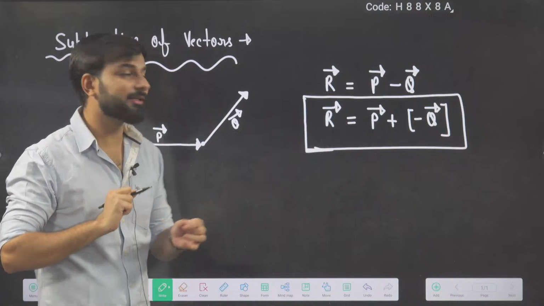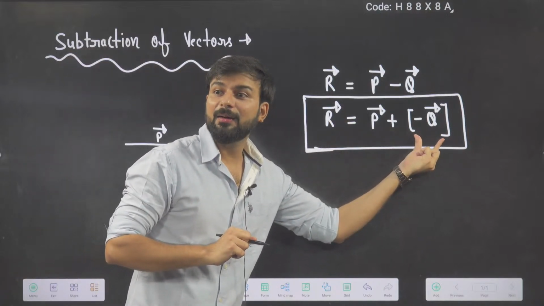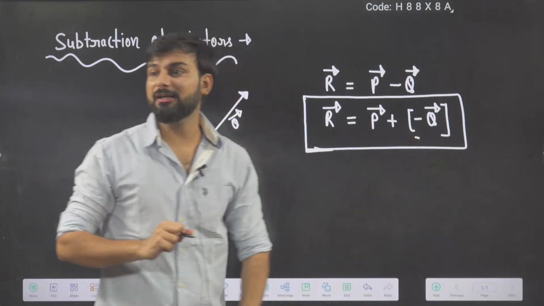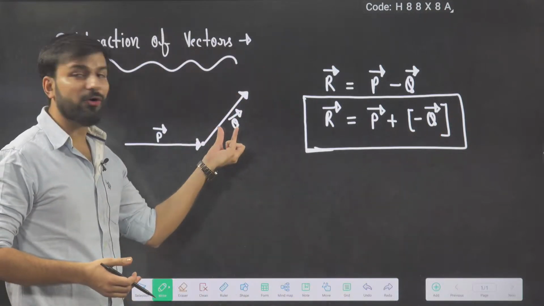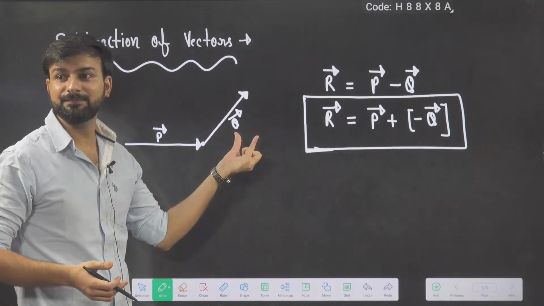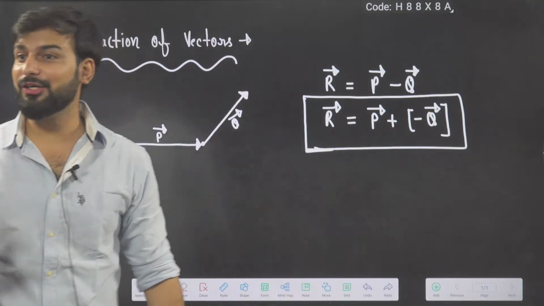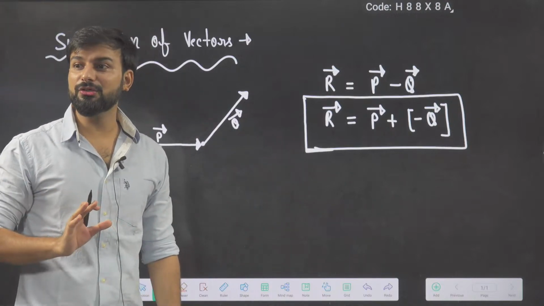And what are those vectors? One vector is P vector and another vector is minus Q vector. And minus Q vector is the opposite of Q vector. Q vector I have already represented here. And the opposite vector I have taught you, equal and opposite vector. So I know how to draw the opposite vector.